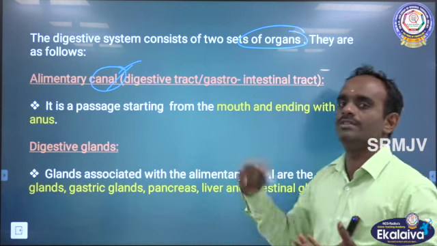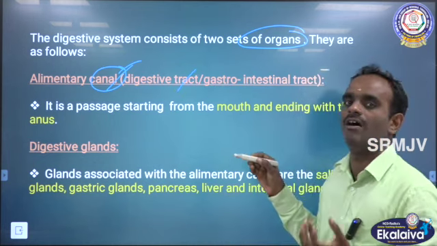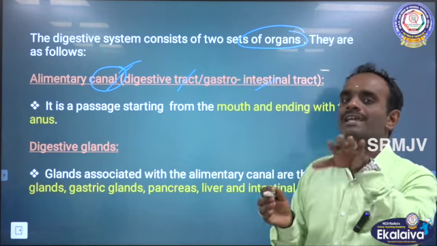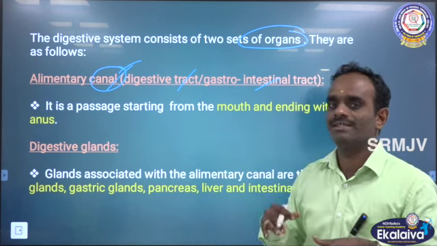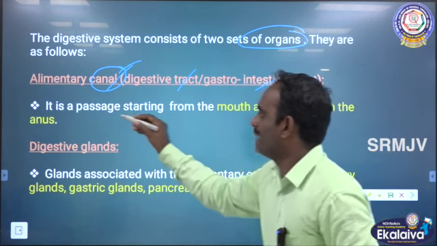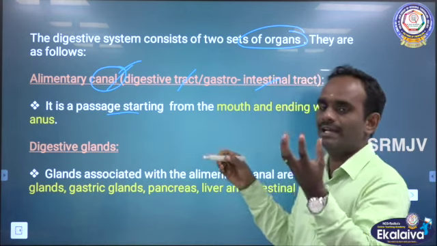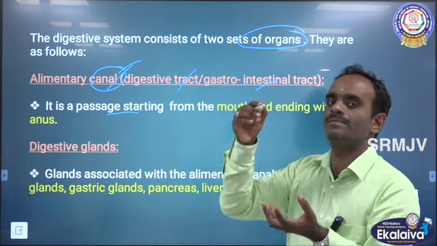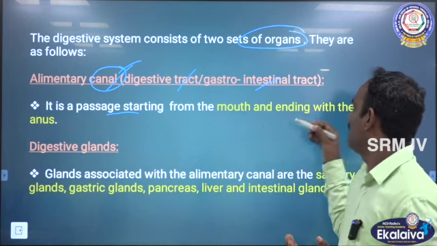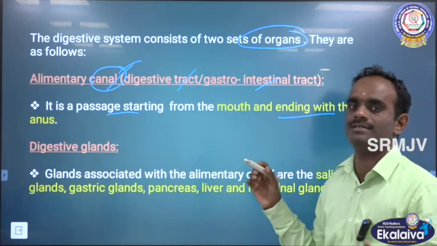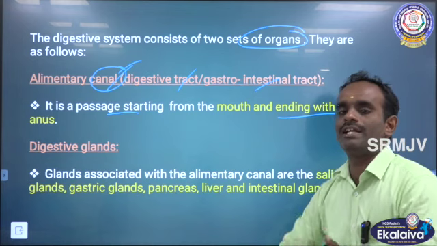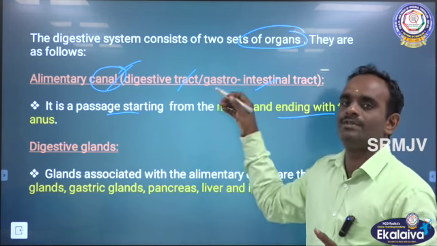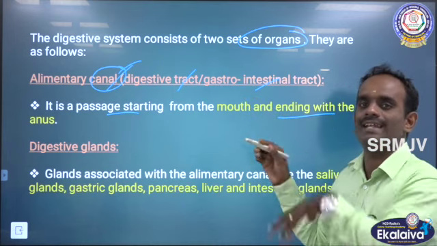So, the alimentary canal is also called the digestive tract or gastrointestinal tract. See the name, gastrointestinal tract. Clear? So, it is a passage. Canal is nothing but a passage, starting from the mouth or buccal cavity and ending with the anus. All these are collectively called the alimentary canal, also called the digestive tract or gastrointestinal tract.